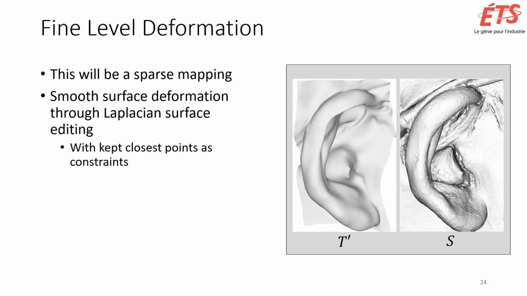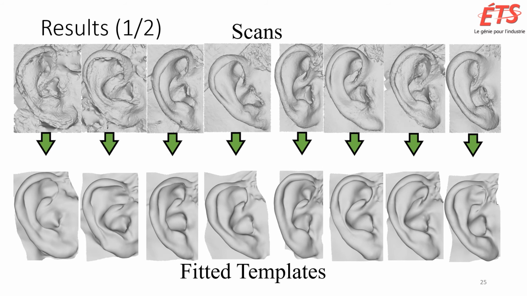This subset of closest points is in fact a sparse map that is then used as constraints for the Laplacian surface editing. This last deformation of the template results in a shape close to the scan but without noise. The slide here shows the template fitting with various scans in our dataset. The first row shows the original scans, while the second row shows the fitting results. In the results, it can be seen that the template fitting works well and is faithful to the shape of the scans.